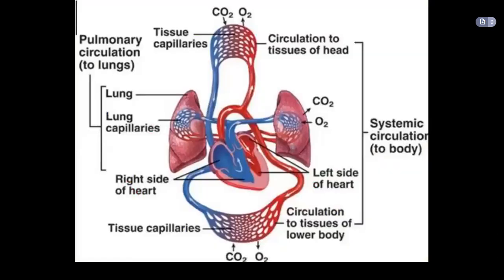So this is the complete diagram of the heart. Okay, there is the pulmonary circulation to the lungs. Tissue capillaries are here. Circulation to the tissues of the head, of the carbon dioxide and oxygen. Lungs, lung capillaries are shown in the figure. Right side of the heart, left side of the heart. Okay, there are tissue capillaries also at the upper and lower part of the heart, and the circulation to the tissue of the lower body. So this is the systemic circulation to the body.